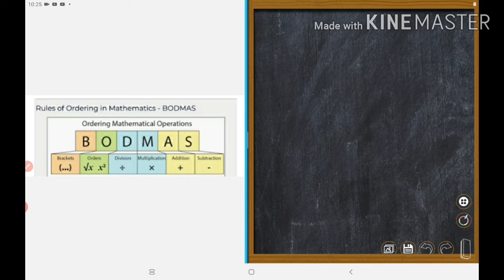Ordering mathematical operations: B means bracket, right? O means of, D means division, M means multiplication, A means addition, S means subtraction. If bracket is given, we will do it first. Then if of is given, we will do it next. Then we will do division, then multiplication, then addition, then subtraction. So that is BODMAS.